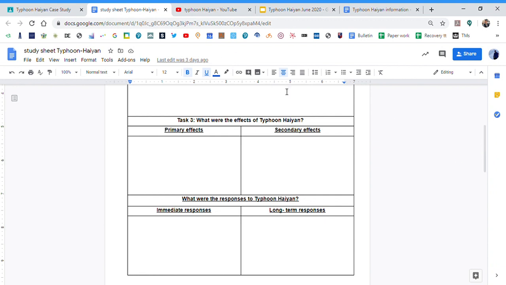So I'm just going to switch to a different version of the presentation. I've not sent you this one, but I've just got some photos here to talk about. I think this one is a really good example, this third one here, about the human impacts of a typhoon, of a tropical cyclone. And remember, this is a case study for a developing country. It's not for a developed country. And you can see here, look at the foreground, this guy with an injury in his forehead.